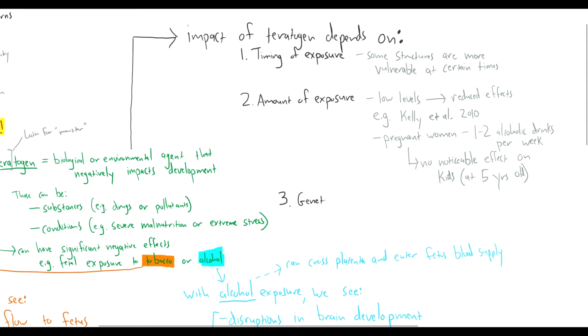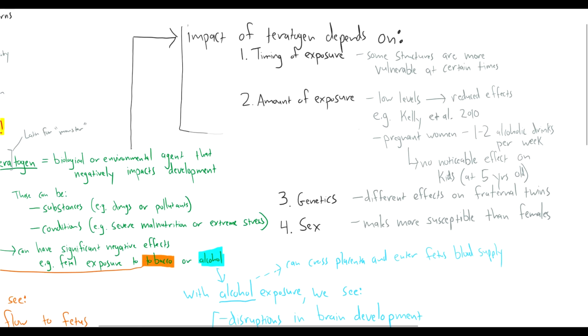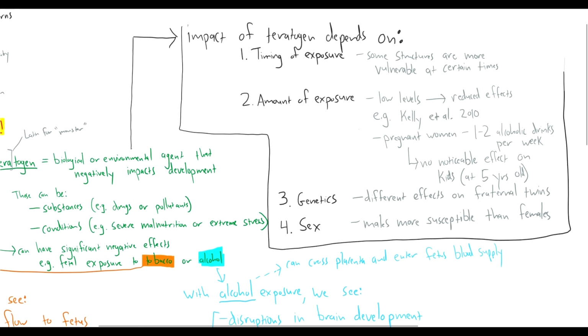Third, the genetics of the individual can affect the impact of the teratogen. We see evidence for this when we look at fraternal twins who are exposed to the same teratogens, but we see different outcomes. And finally, we see that the sex of the individual can affect the impact of the teratogen. We see that males tend to be more susceptible than females to damage by teratogens. And this is perhaps due to the male's Y chromosome, which is shorter and contains fewer genes than the female's X chromosome. So a genetic mutation caused by a teratogen in a male might have a relatively larger effect due to that shorter chromosome with fewer genes.